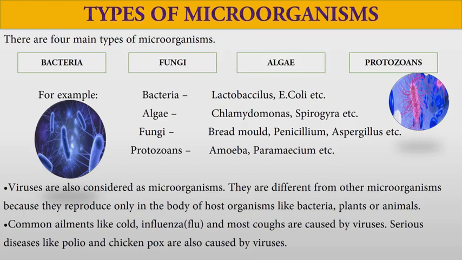Like novel coronavirus, they are inactive outside the body. Once they enter a living human body, they become active and start to reproduce within the body. The body in which the virus lives is called the host body or host cell.